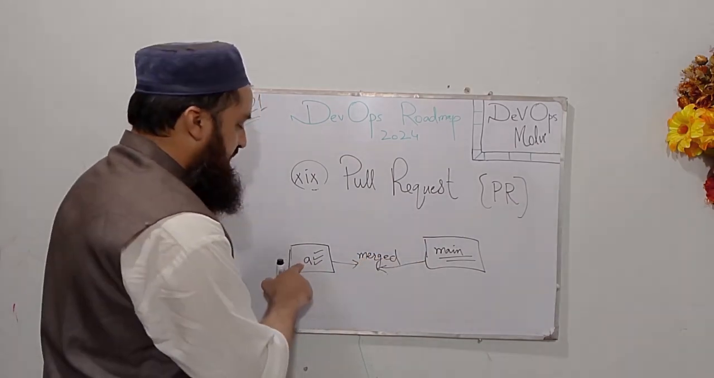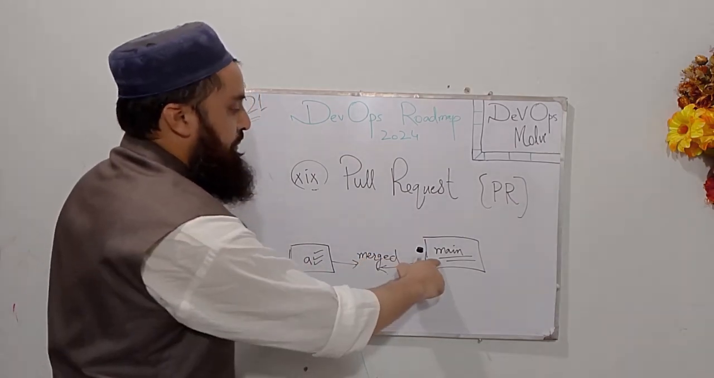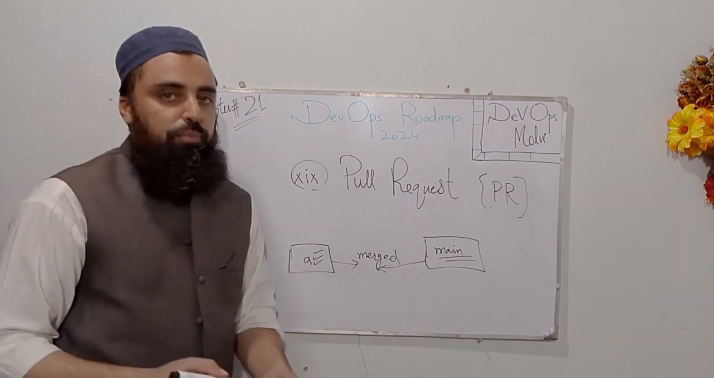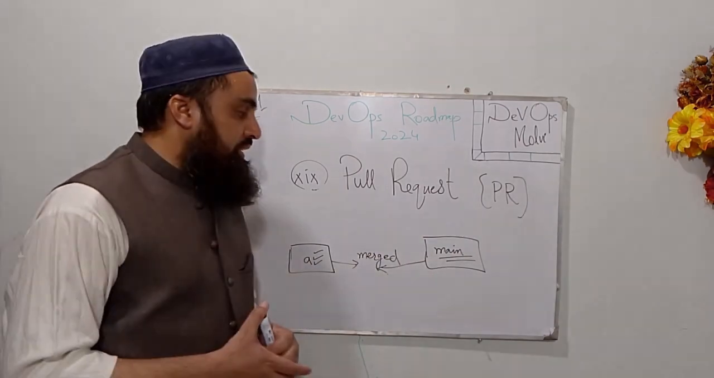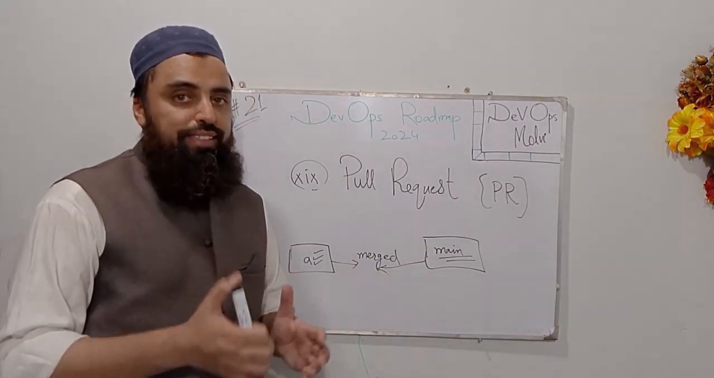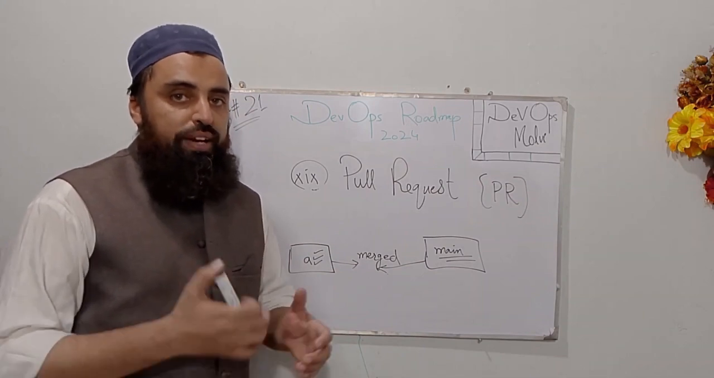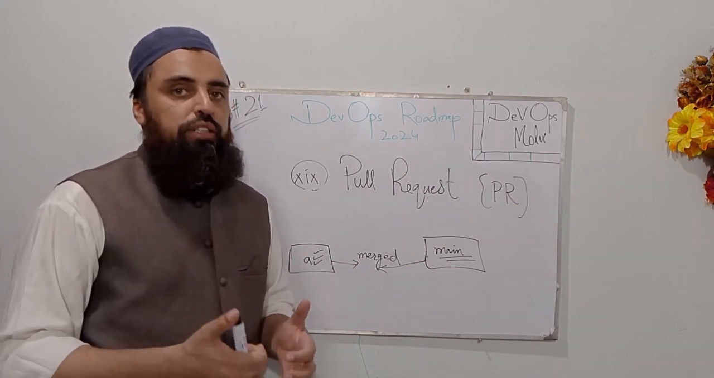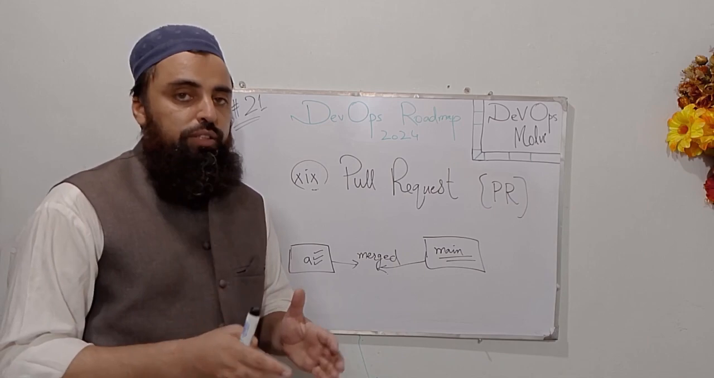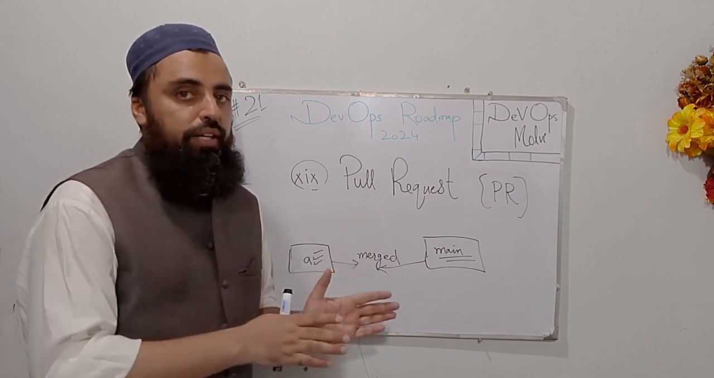So the changes in that branch will be copied into the main branch. So guys, let me repeat it. Whenever we are going to test some functionalities, or whenever a new feature is going to be introduced, that feature is actually worked and developed in a separate branch.